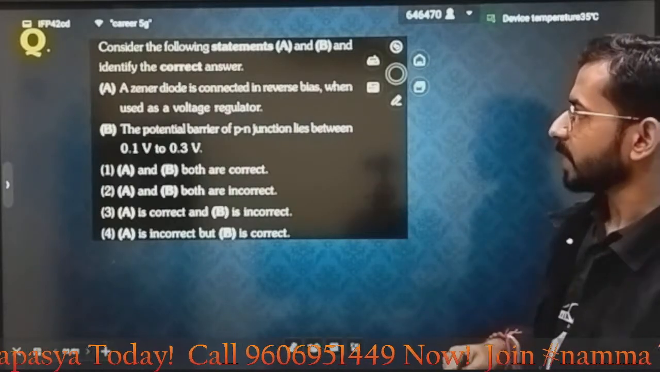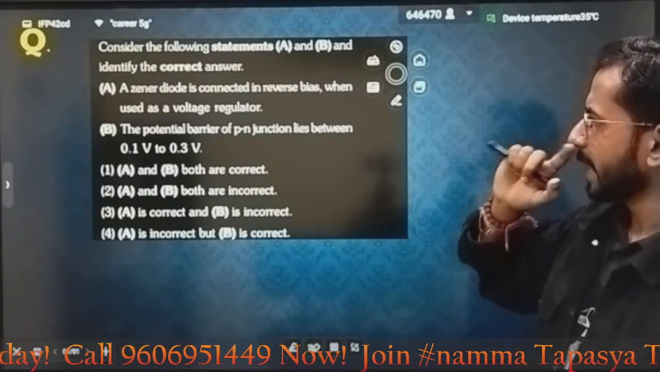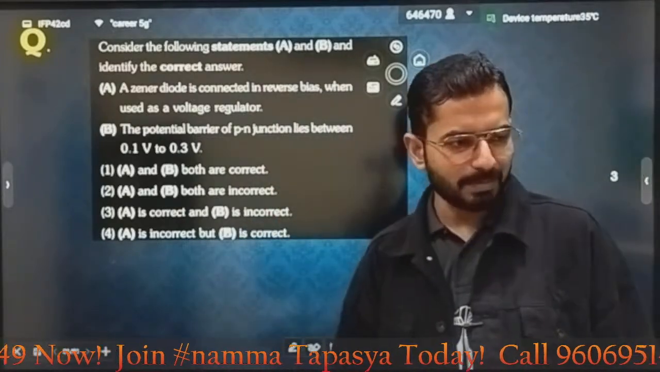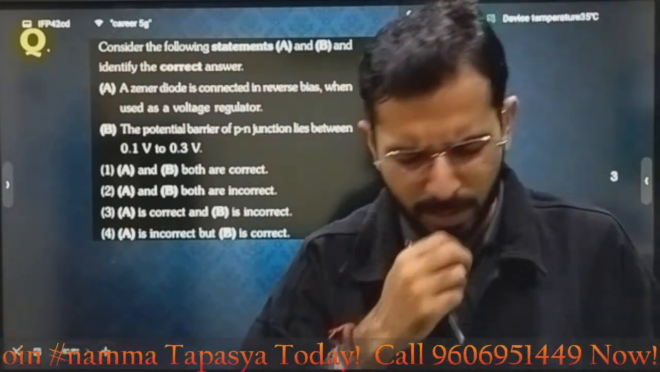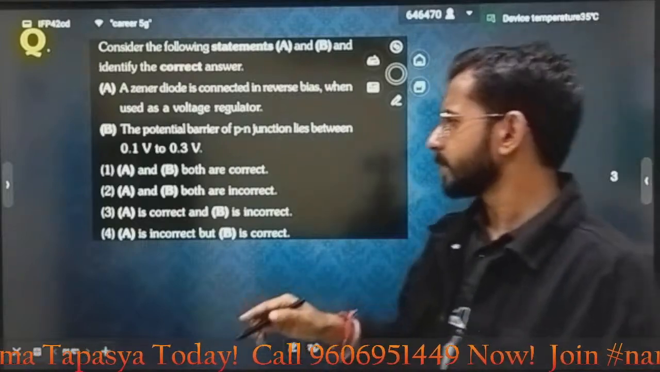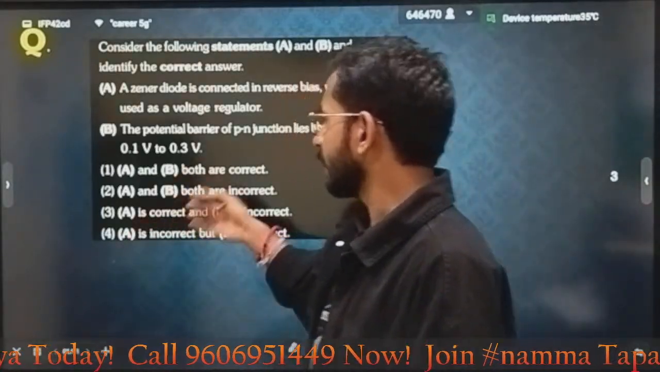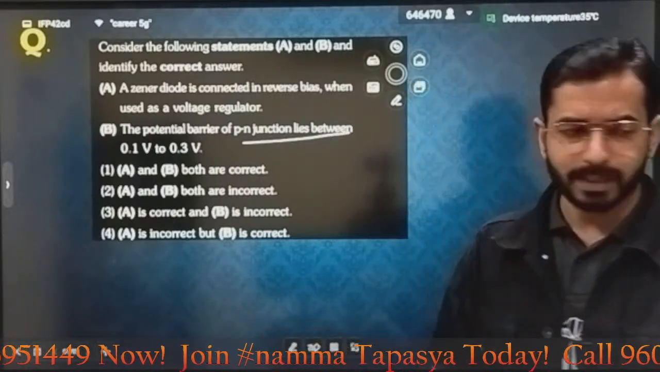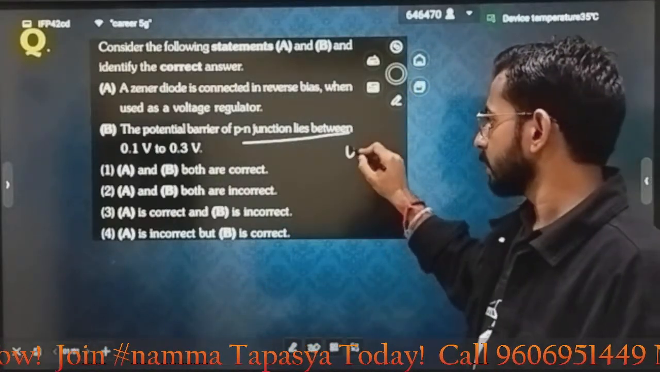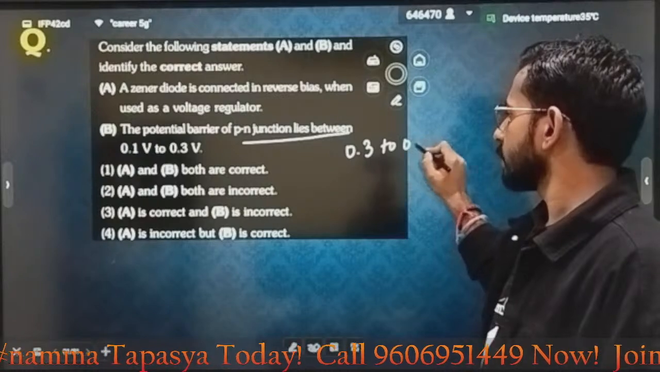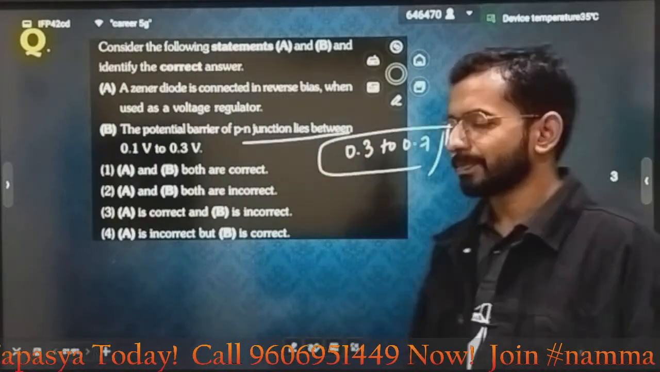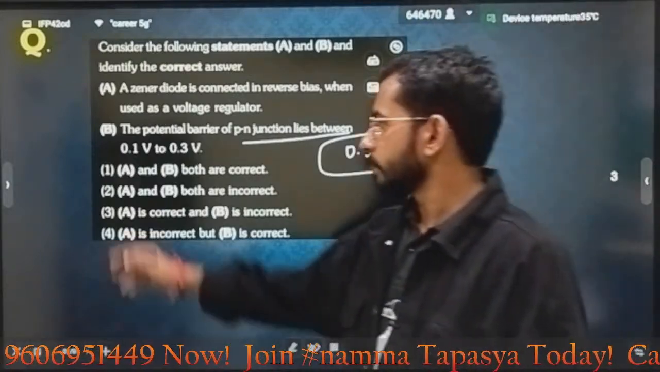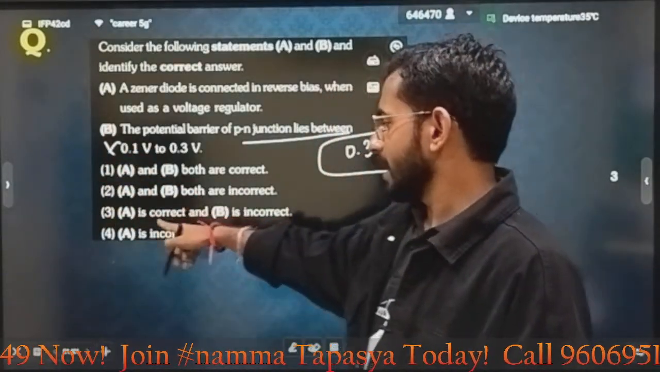Next one. Consider the following statements A and B. Identify the correct one. A Zener diode is connected in reverse bias when used as a voltage regulator. I don't know how many times this statement has come. This is completely correct. Option A is correct. Fine, let's see option B. The potential barrier of a PN junction lies between 0.1 to 0.3. It lies between 0.3 to 0.7, for silicon and germanium. Check your NCERT, there you will have this. So option B is incorrect. Which option should be correct? A is correct, B is incorrect.